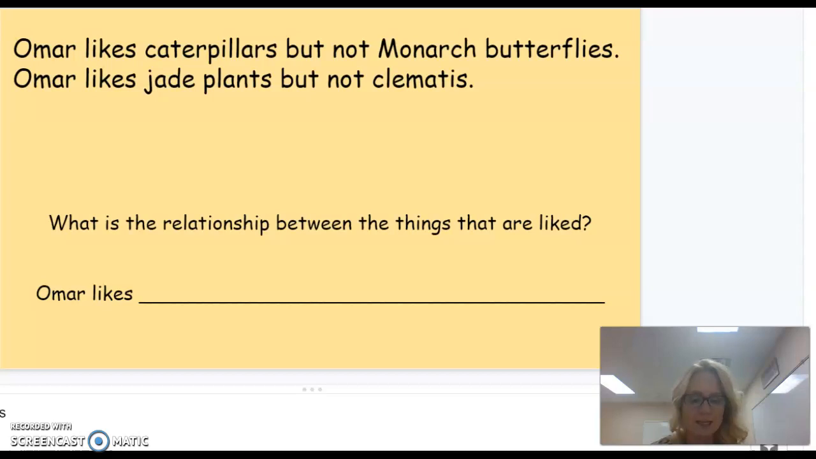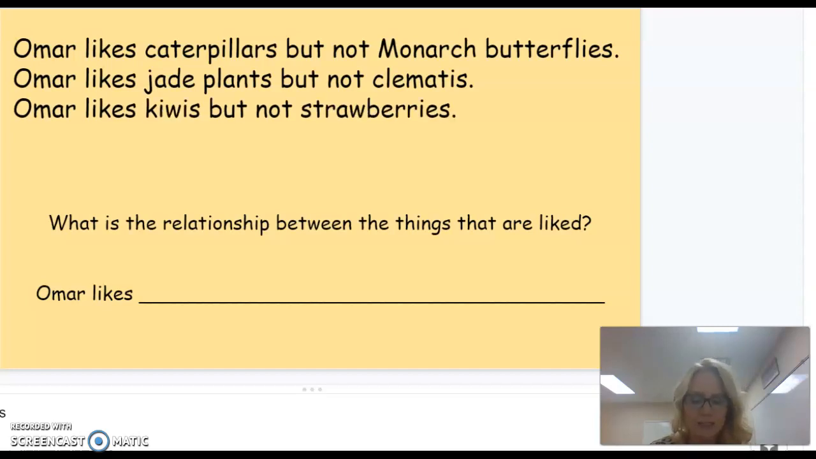The second line says Omar likes jade plants but not clematis. I once had a jade plant, so I know that it is a green plant that doesn't flower. And my mom actually grows clematis, and I know that this is a plant that is actually purple. Now, if I don't know that information, I could use the internet to safely search for what these things are.